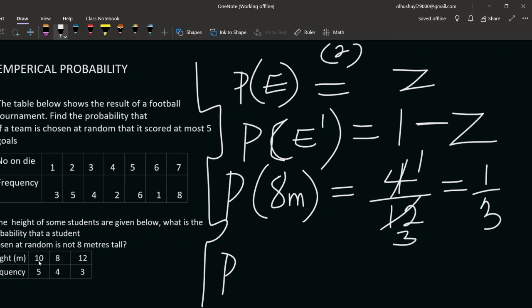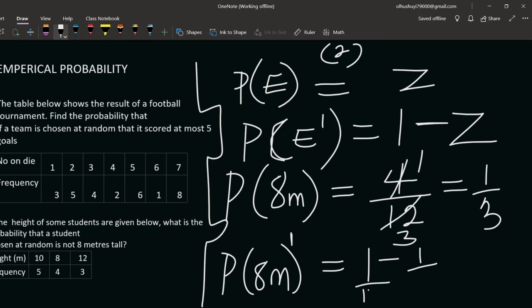So the probability that he will not be 8 meters tall is 1 minus 1 upon 3, and that will be equal to 2 upon 3.